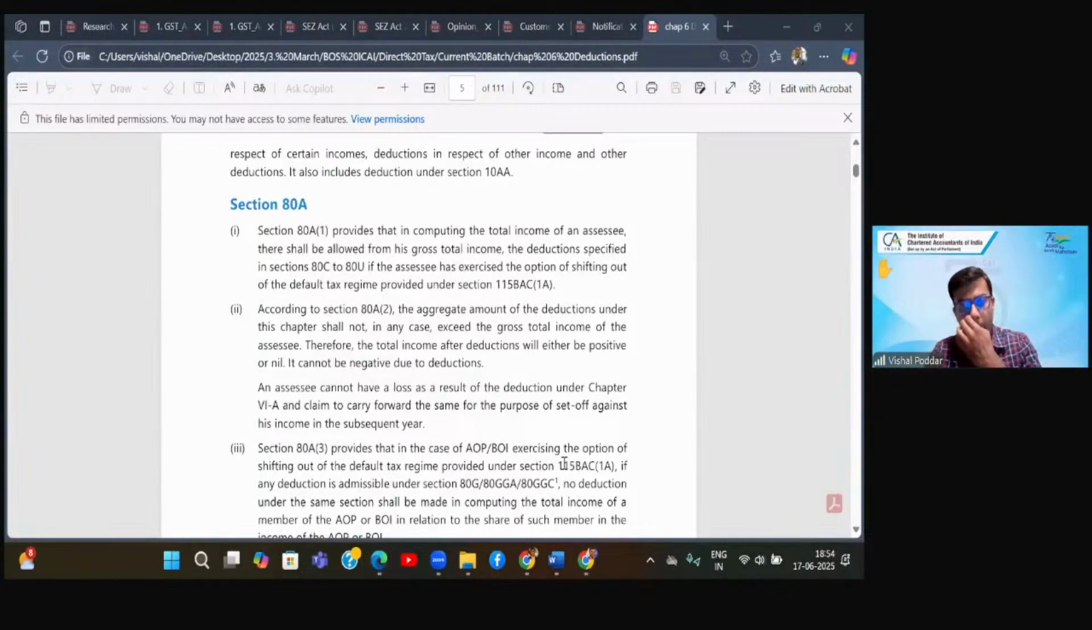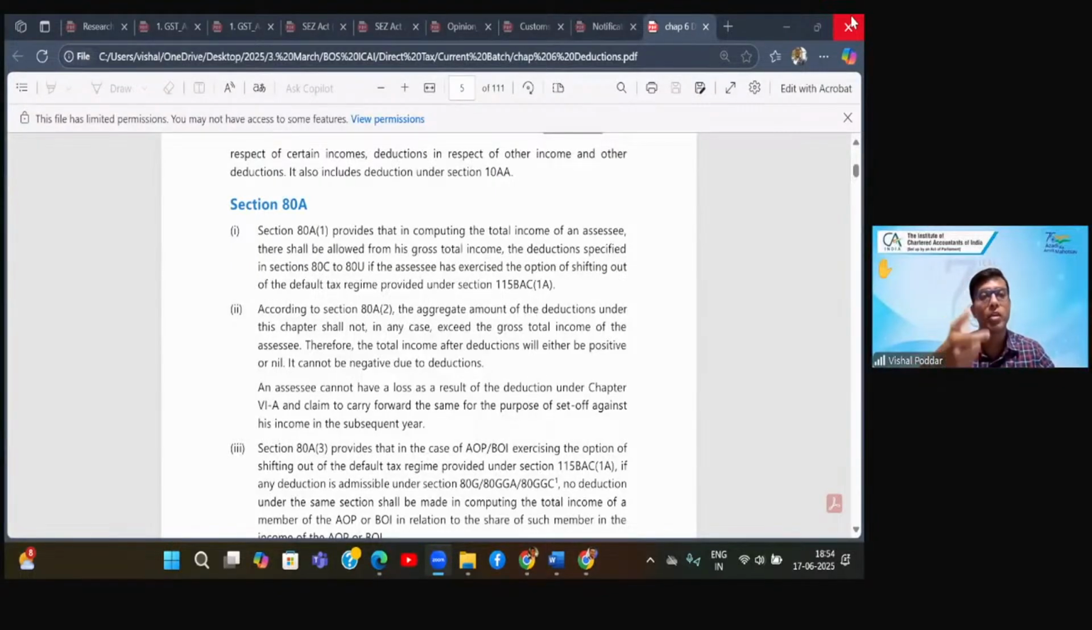Now, which will be more beneficial to the assessee depends upon a comparative working. See, we as professionals develop this habit, beta. Whenever you have options, you should always do a comparative working, and you should never try to jump to conclusions orally, because I can give you 100 such assessees' data where even though the GTI is same, for some the old scheme is beneficial, for some the new scheme is beneficial.